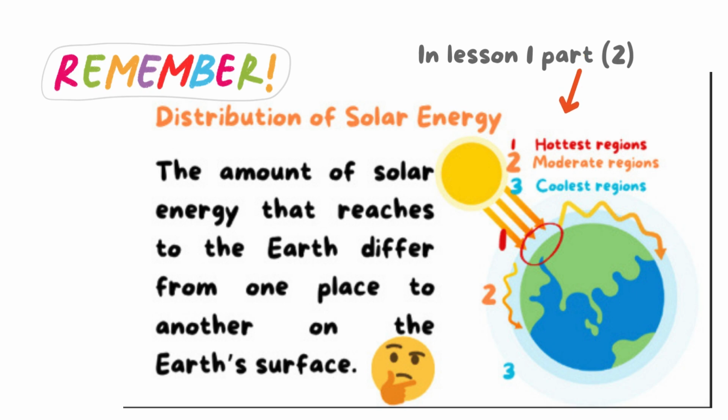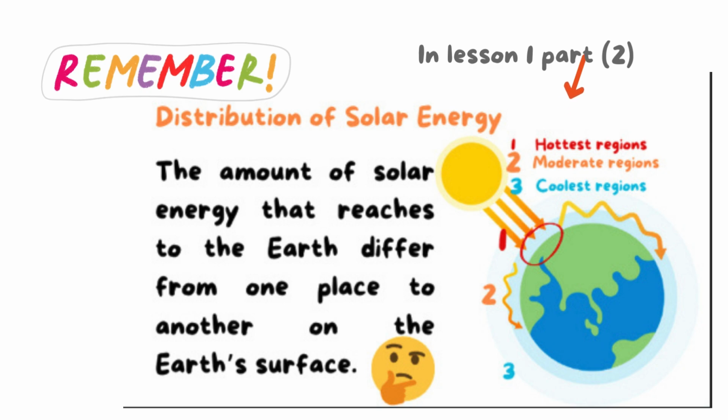The region that gets a large amount of solar energy is the hottest region. The region that gets less solar energy is the moderate region, and the region that gets the least amount of solar energy is the coolest region.